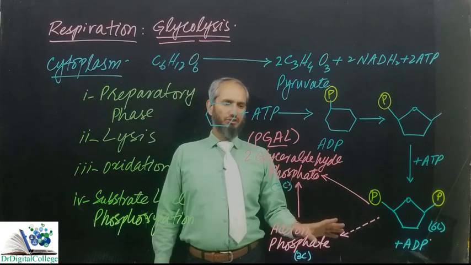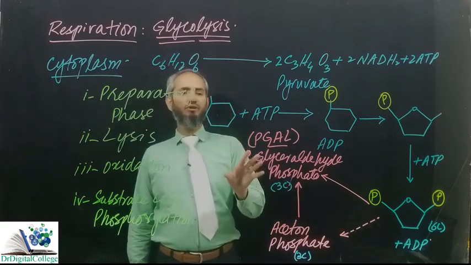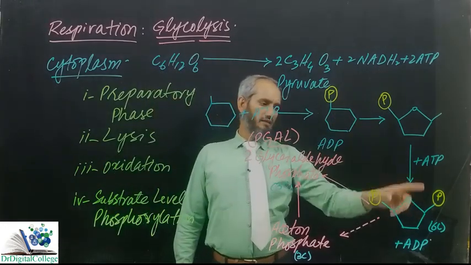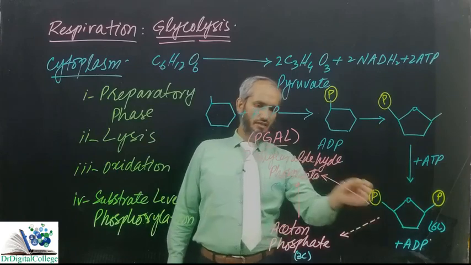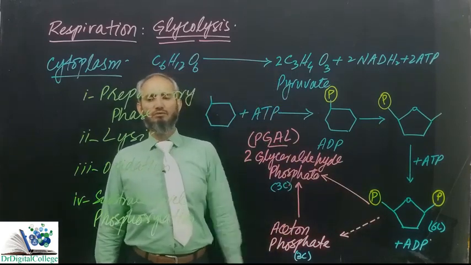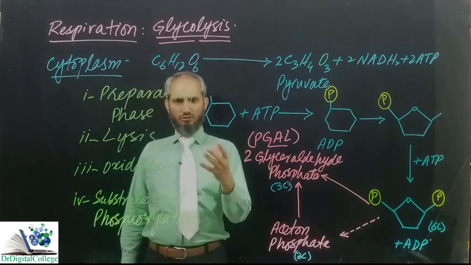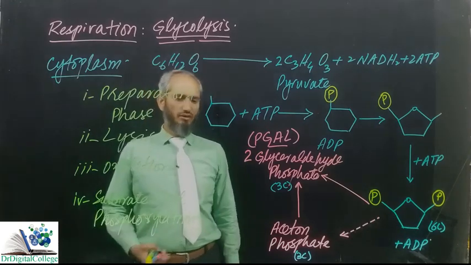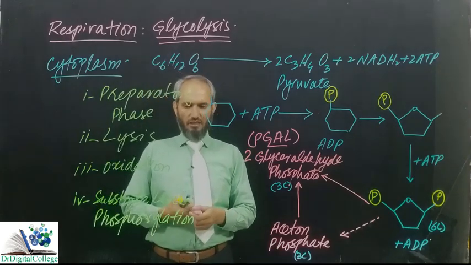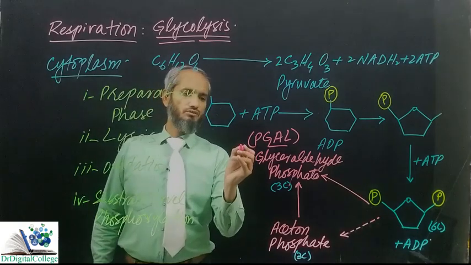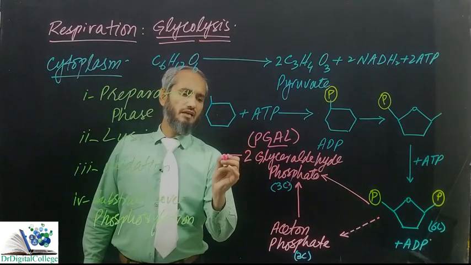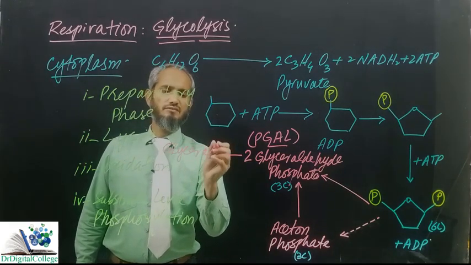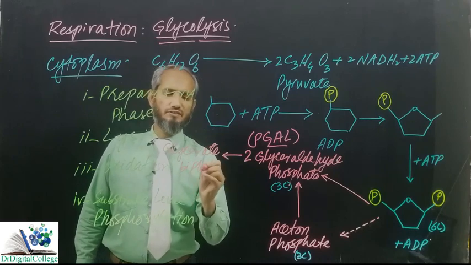Still there is no oxidation. We have not produced any energy because there is yet no oxidation. Glucose has been activated by providing energy, and then it has been broken down into 2 compounds by the lysis process. Now the actual oxidation of glucose will start with this oxidation state. If I write in short, this glyceraldehyde phosphate will be changed into glycerate biphosphate.